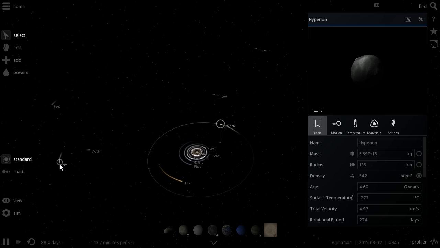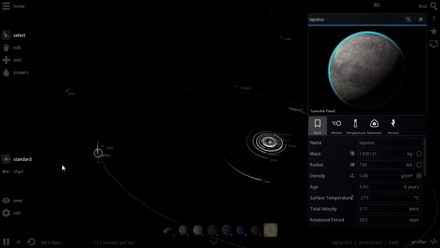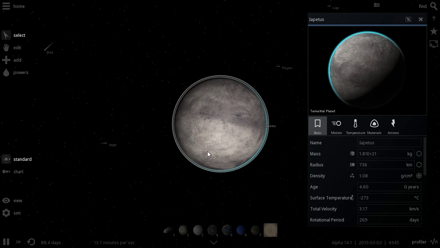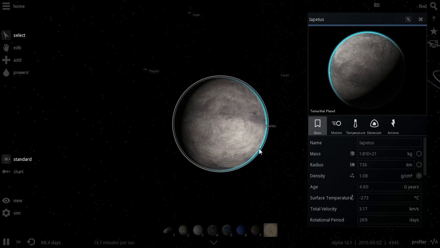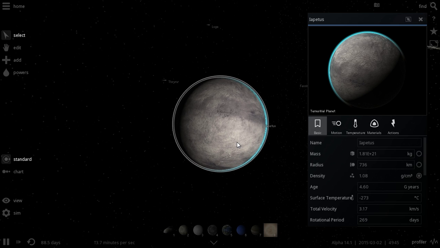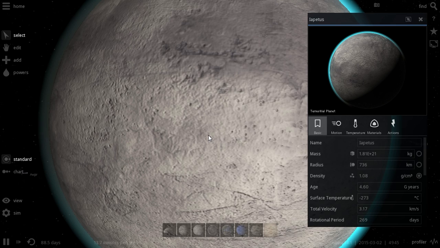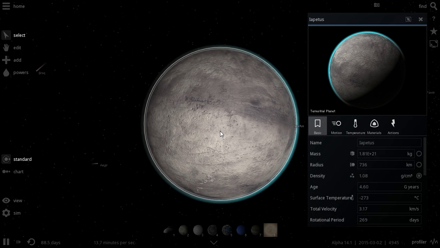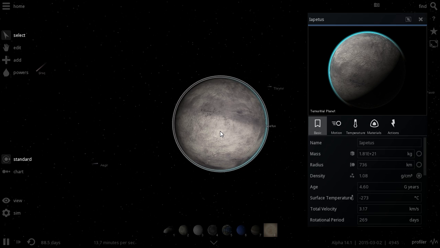And then we have another one further away called Iapetus. And this one is even more interesting because it is quite large actually. It's 736 kilometers in radius, and also mostly ice, and also very interesting in its composition. But once again, it's not actually spherical. It's been called a walnut-shaped satellite of Saturn because it does have kind of a walnut shape here.